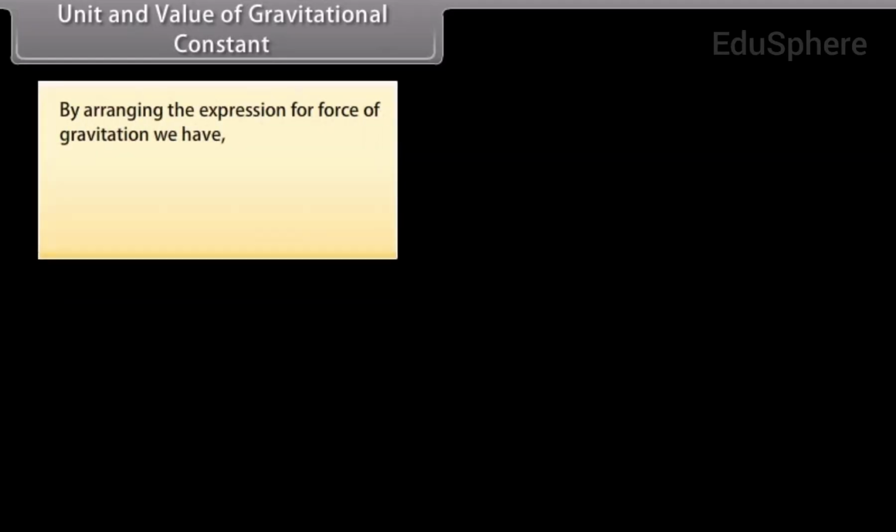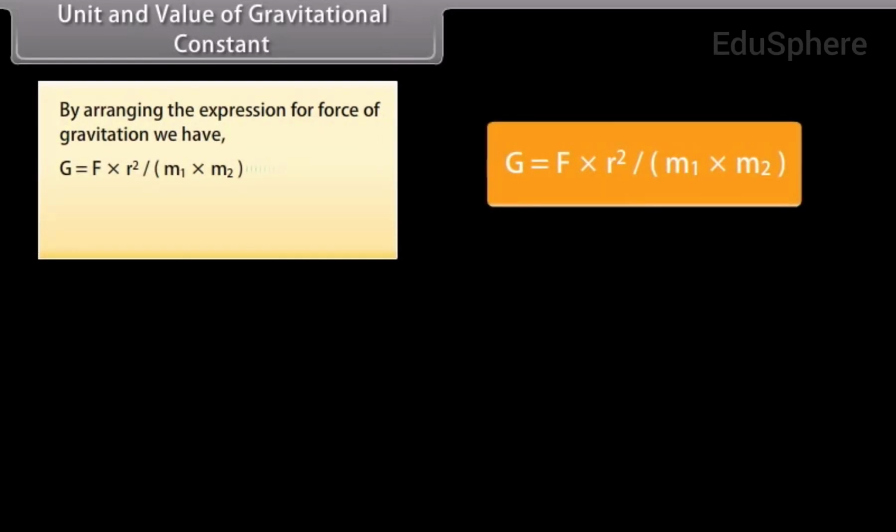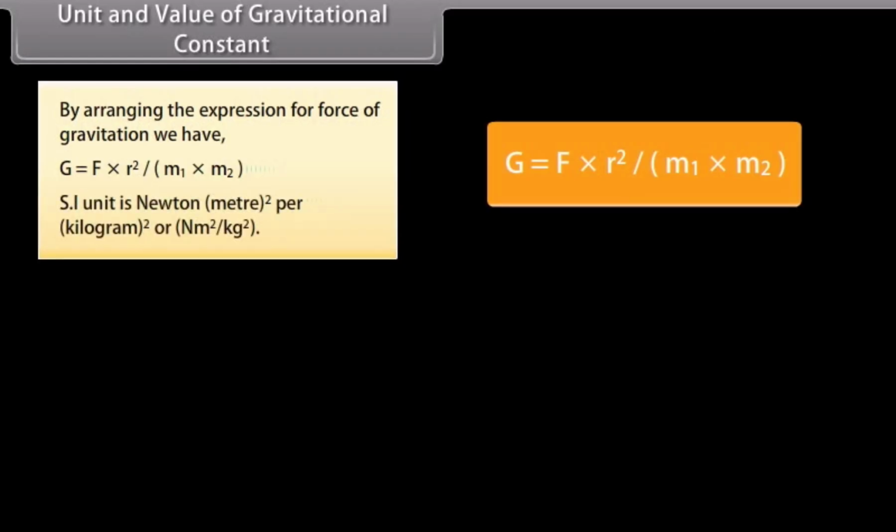Unit and value of gravitational constant. By arranging the expression for force of gravitation, we have G is equal to F into r square upon m1 into m2. SI unit is Newton meter square per kilogram square.